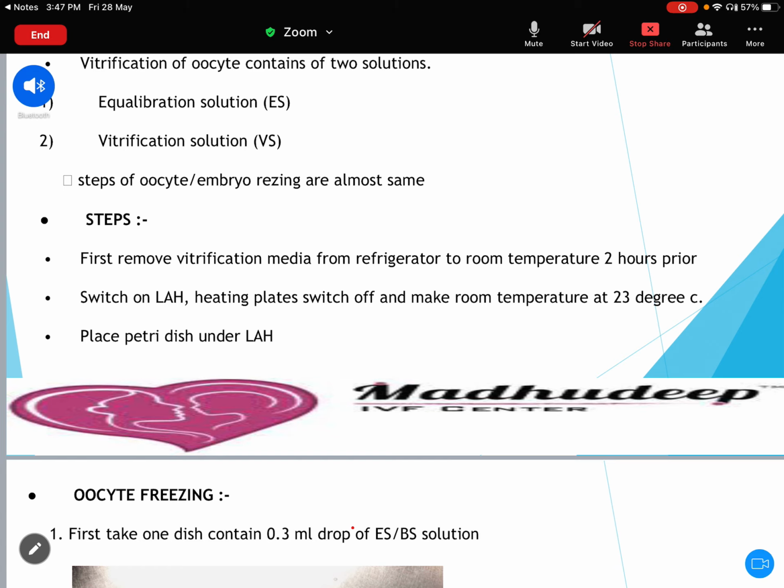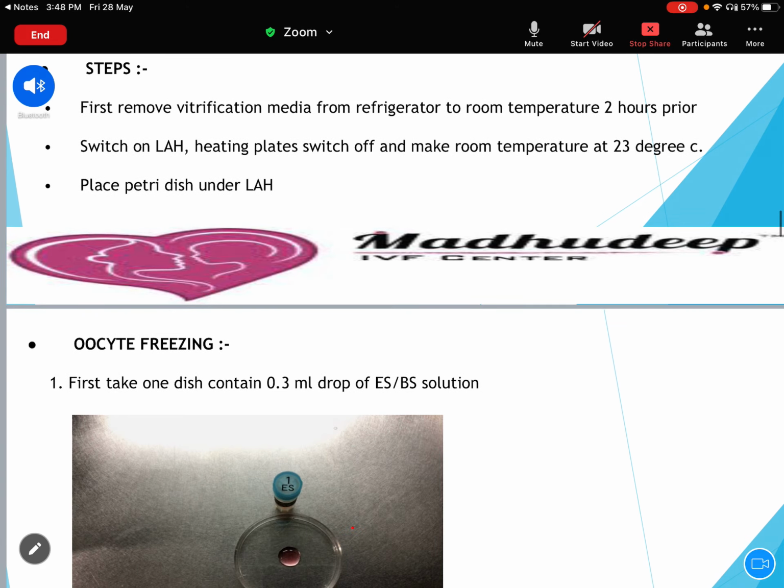The steps of oocyte or embryo freezing are almost the same. First, remove the vitrification media from the refrigerator. Here, we store the vitrification media in the refrigerator. So whenever you have to go for freezing, you have to remove the vitrification media from the refrigerator and keep it at room temperature 2 hours prior. Simply remove it from the refrigerator and put it at room temperature.